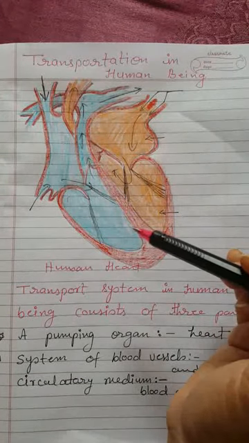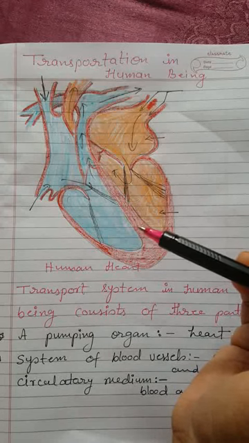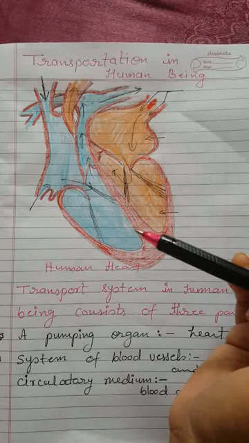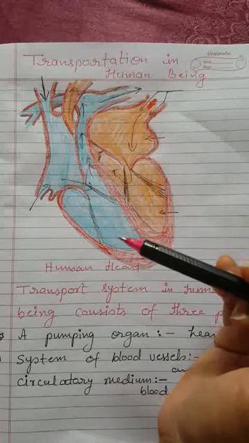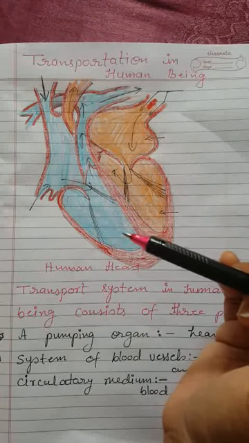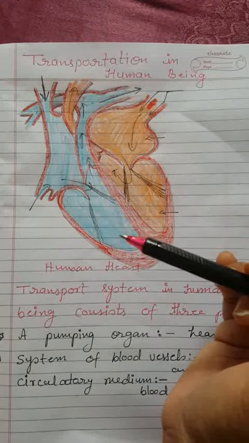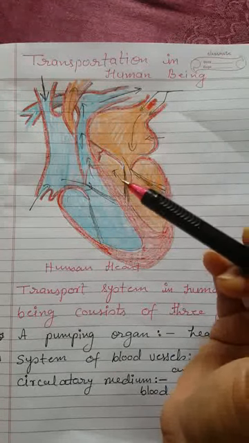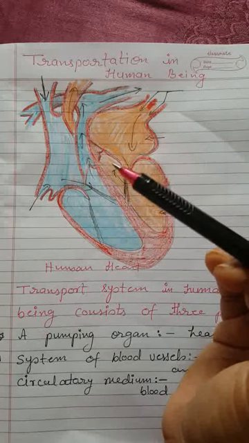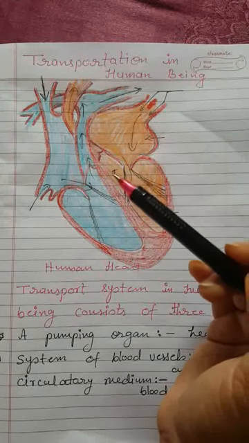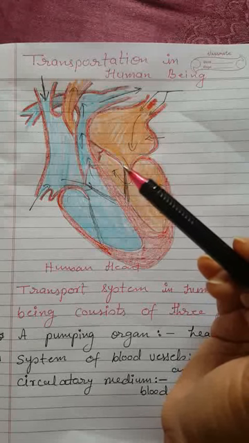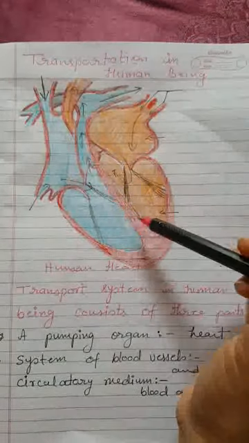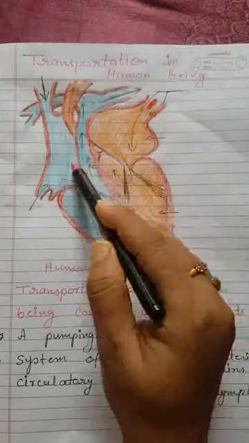We have understood in the respiratory system that there is oxygenated blood and deoxygenated blood. At the lungs, at the alveolar sacs inside the lungs, the blood vessels take oxygen from the lungs and release carbon dioxide to the lungs. So blood vessels carry oxygenated blood and deoxygenated blood. To avoid the mixing of oxygenated and deoxygenated blood, there are various chambers in the heart. There are 4 chambers actually, 2 on the left side, 2 on the right side.